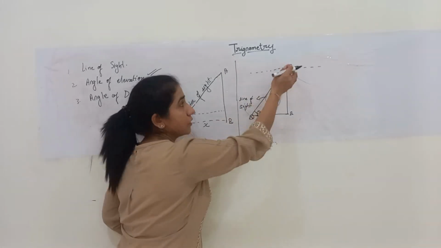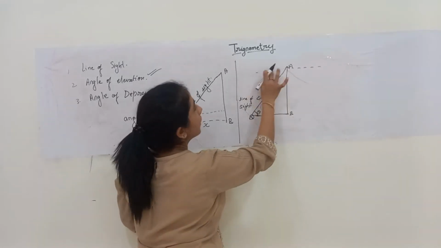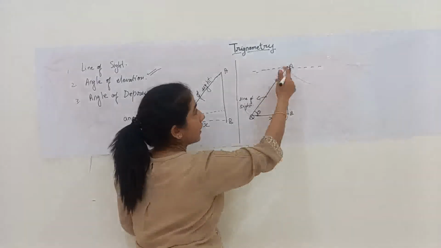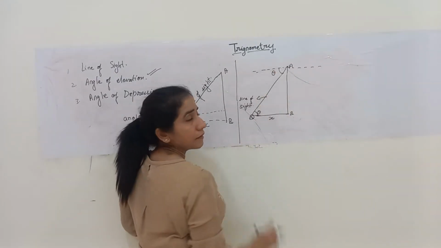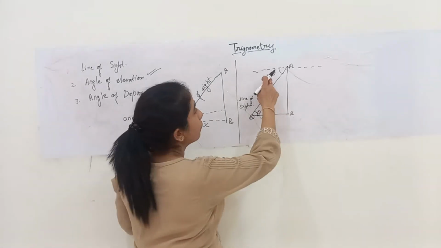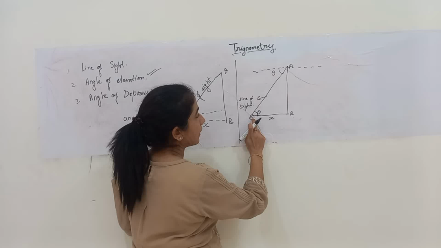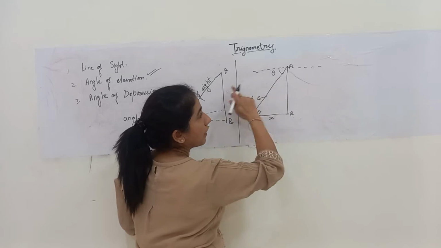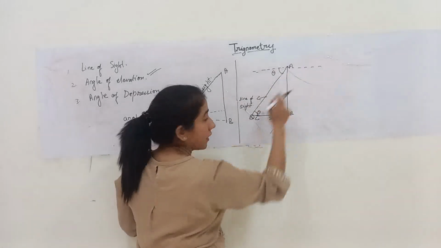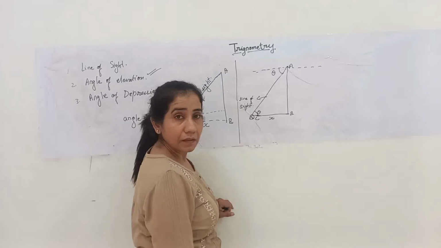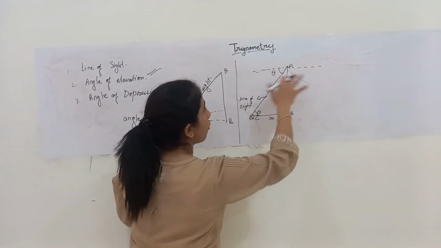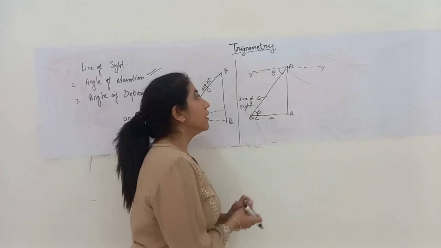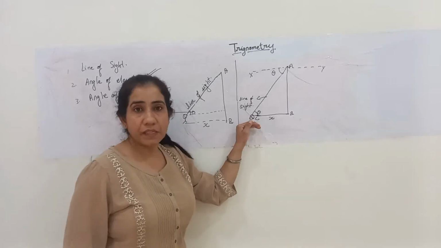Line of sight, and the person is standing at the top. So the horizontal line with respect to its eyes will be this, right? So the angle between the two is this theta. Now we know this line and the line, say for instance, if I name it as C, BC are parallel to each other. This imaginary dotted line and line BC are parallel. For your ease, I will just name this imaginary line as XY. Now this XY is parallel to BC.